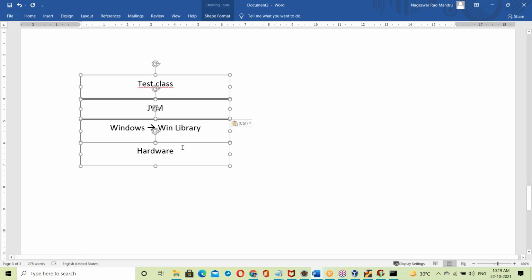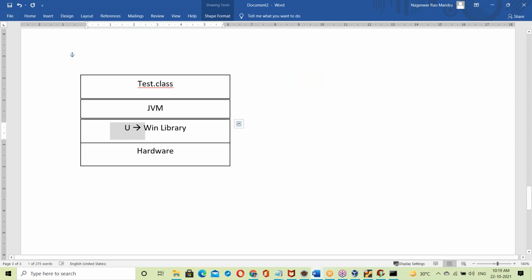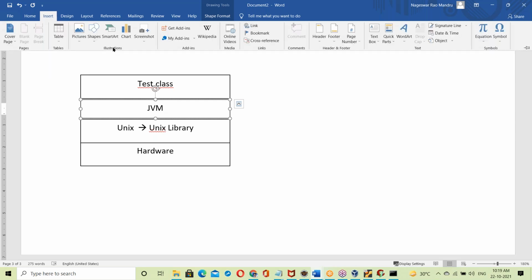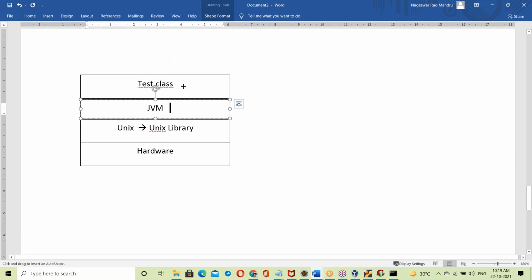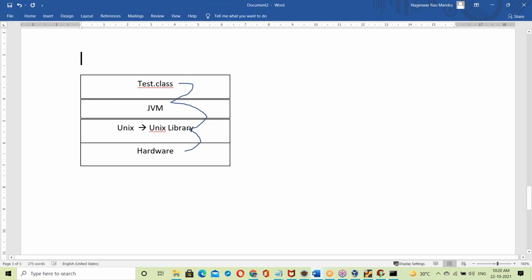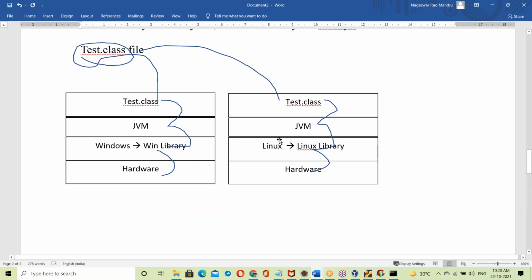Suppose the same .class file runs on another platform, suppose a Unix platform, with the Unix library. Now the same Test.class, this Unix JVM takes the Test.class file and links it to the Unix library. Once linked, it communicates with the hardware components. That's it, the same .class file running on different operating systems.